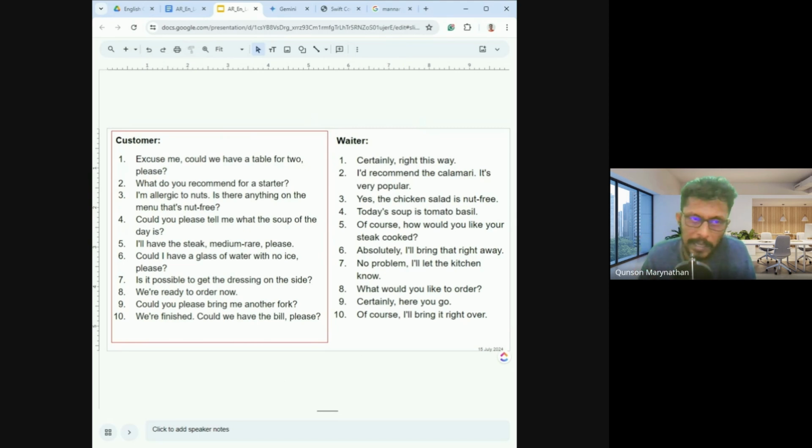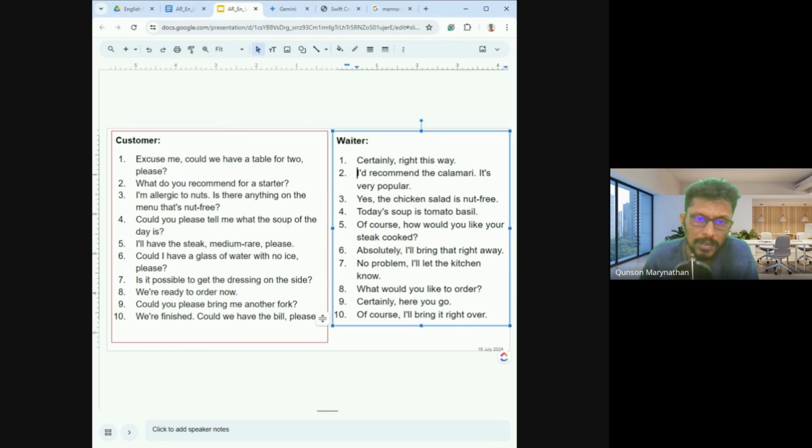Otherwise, please listen carefully. Customer: Excuse me, could we have a table for two, please? Waiter: Certainly, right this way. Customer: What do you recommend for a starter? Waiter: I would recommend the calamari. It's very popular.